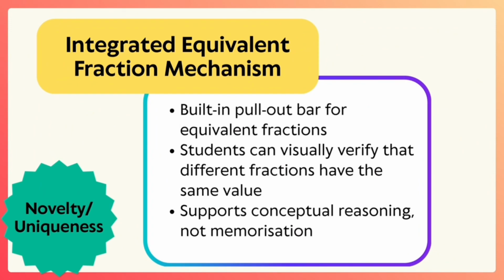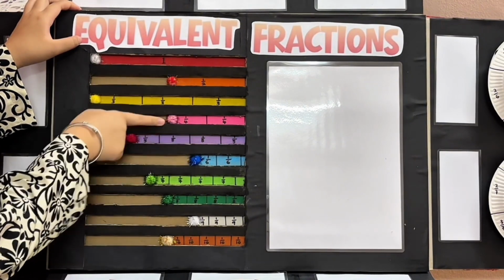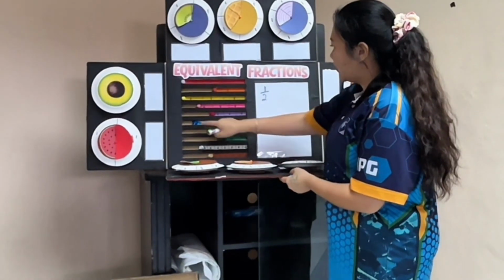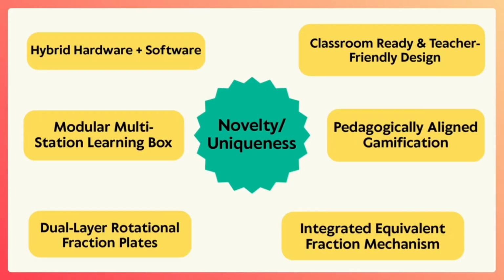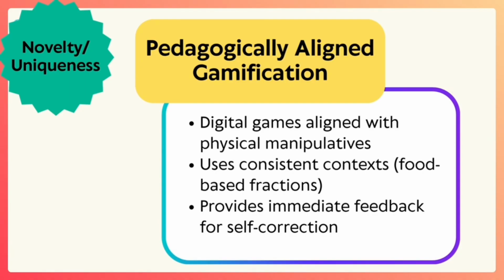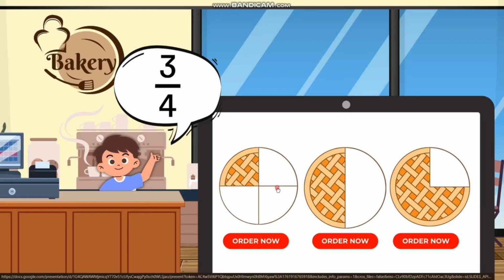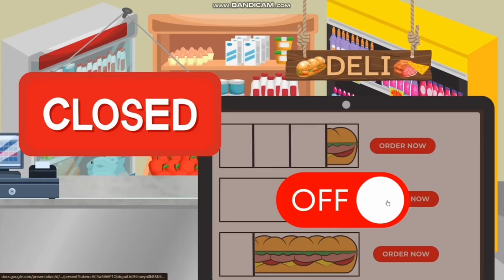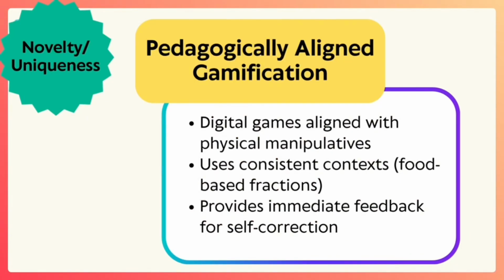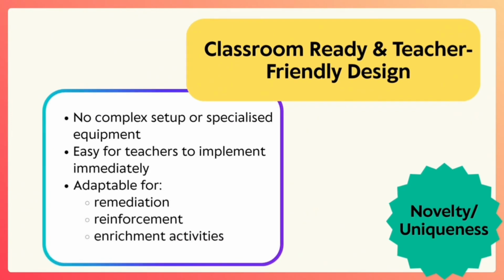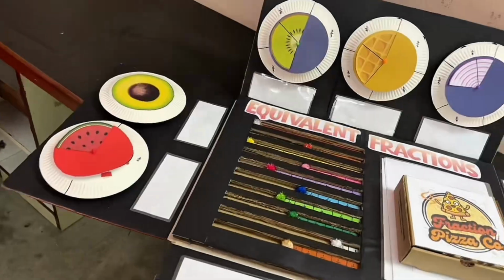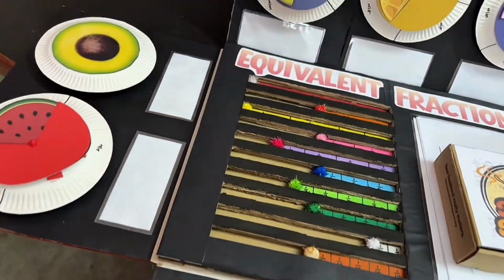FracTive is also built with an integrated pull-out mechanism for learning equivalent fractions through direct manipulation. This integrated mechanism allows students to verify equivalence visually and physically. In addition, FracTive's gamification is not designed as entertainment, but as a pedagogical extension of hands-on learning. The digital games mirror the same fraction representations used in the physical kit and provide immediate feedback. Last but not least, the kit is designed to be classroom-ready, requiring no complex setup or specialized equipment. Teachers can immediately use it for remediation, reinforcement, or enrichment, making it practical for real classroom implementation.